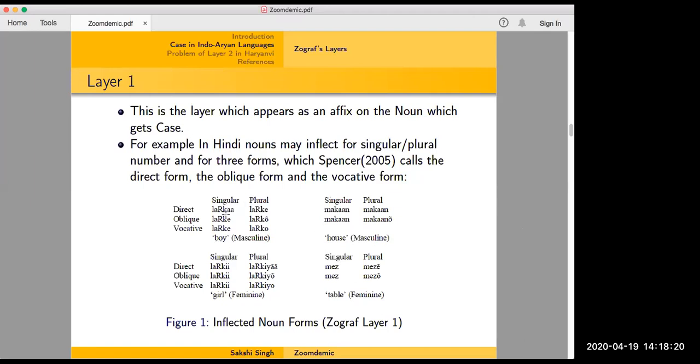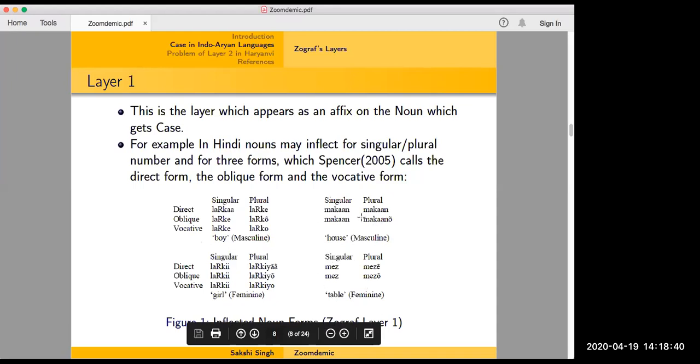Sorry, I'm pointing my finger. As you can see here, this portion is ladke and ladko, and then the vocative forms are o ladke or o ladko. You can have four different varieties of it.